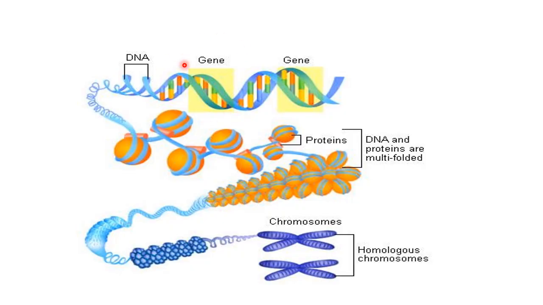A gene is a segment of DNA. It's a part of DNA that codes for proteins. DNA holds the instructions for traits and functions. It provides a code for making protein via RNA, and it also makes a copy of itself for cell division. Right, cell division you already studied when you were in 8th standard.